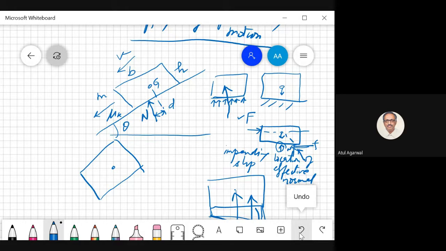If you see the forces in this direction, parallel to the incline, what are the forces? One is mg sin theta, downwards, and a frictional force. The frictional force, say minus F, will be equal to mass into acceleration of the block, downward acceleration. So this block is accelerating downwards.